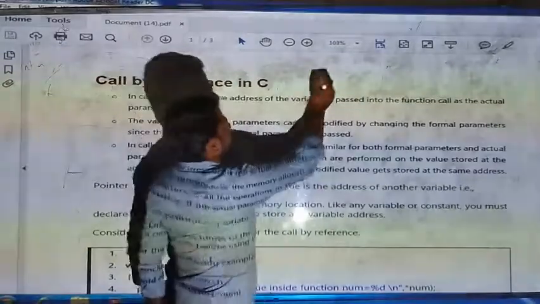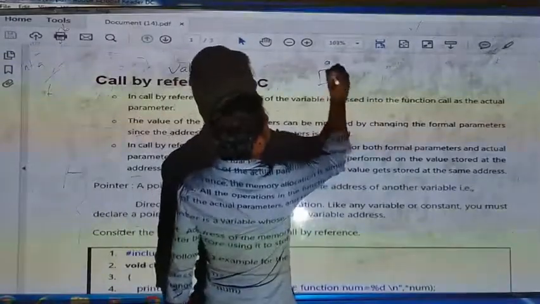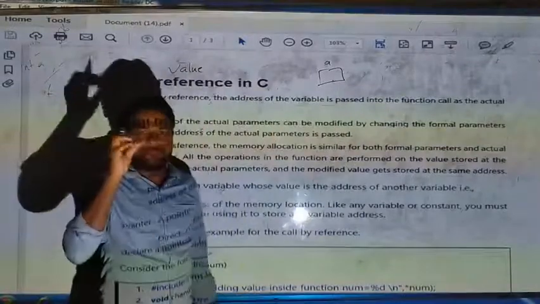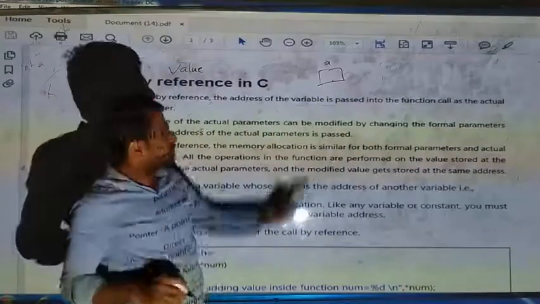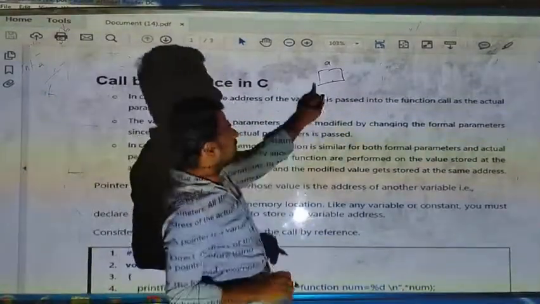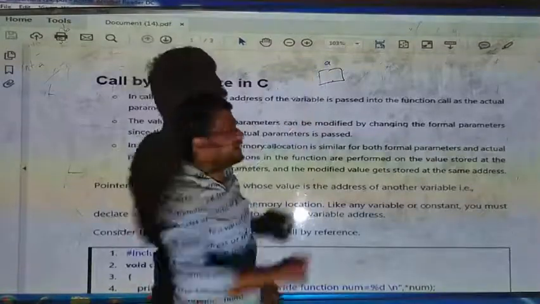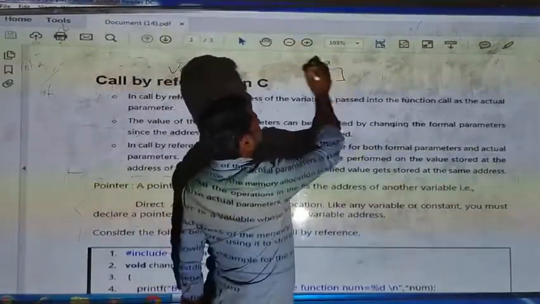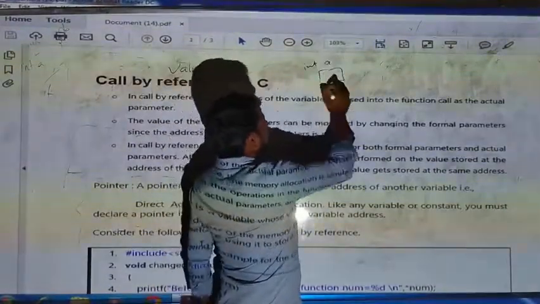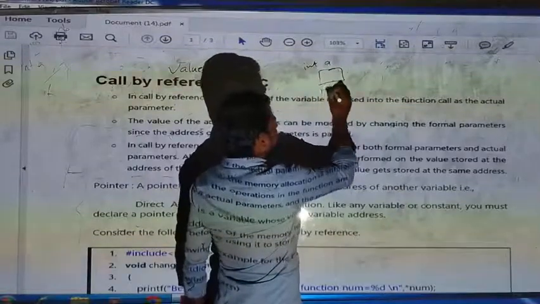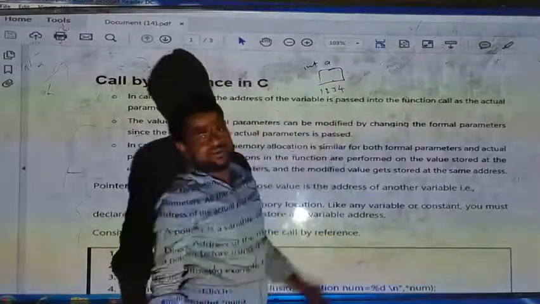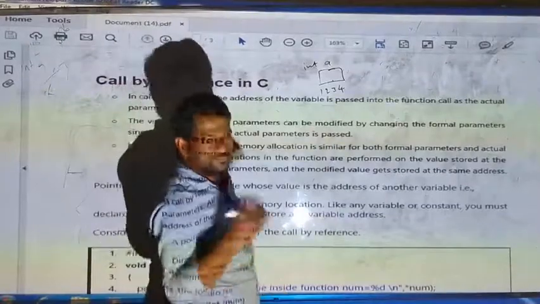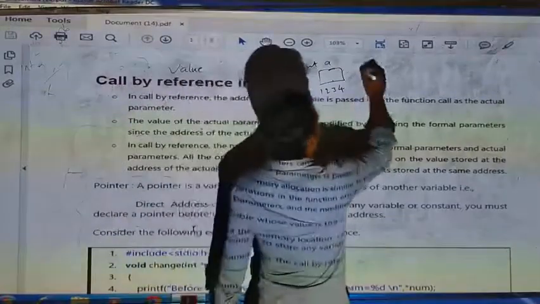As we know, for each and every variable there will be a memory location. If we declare a variable a, like integer a, then there will be one address for each and every variable.